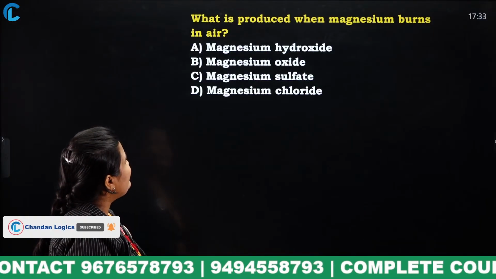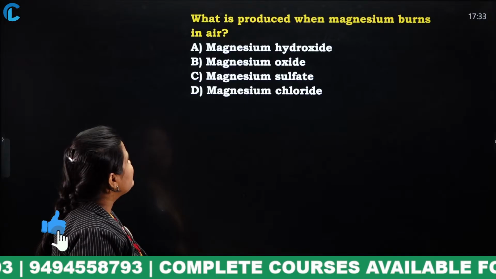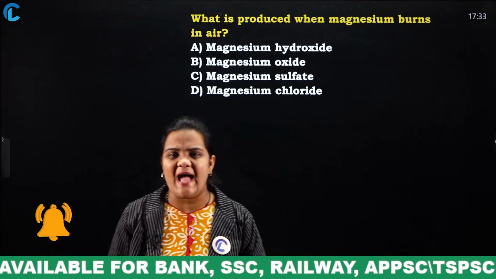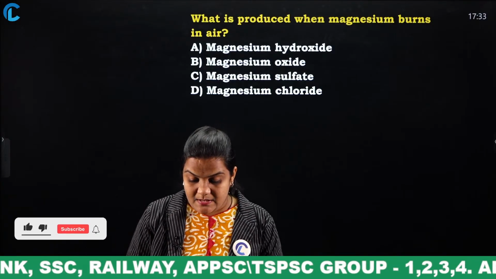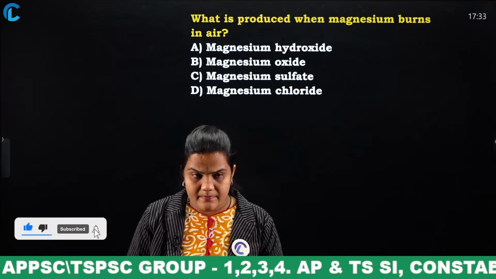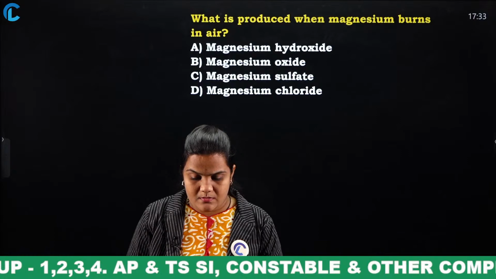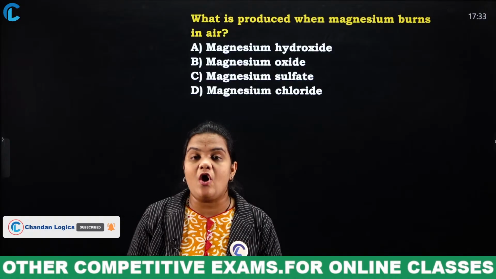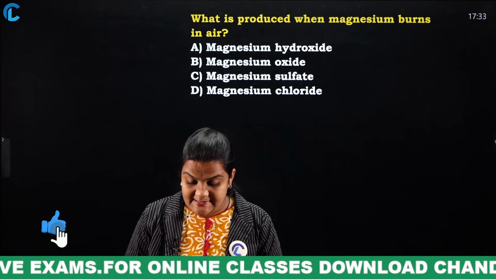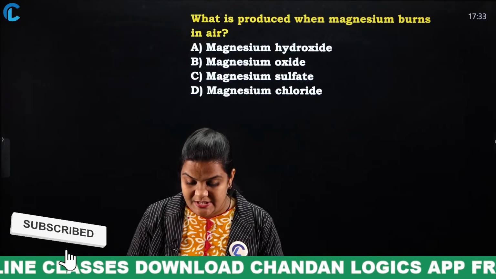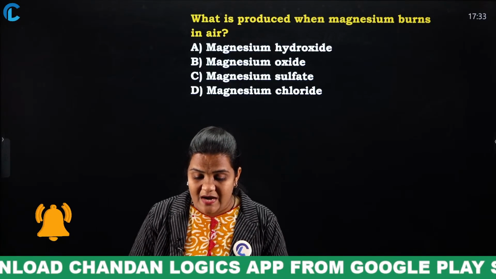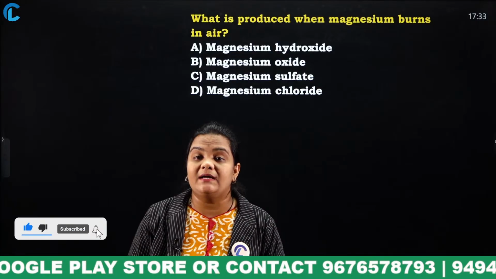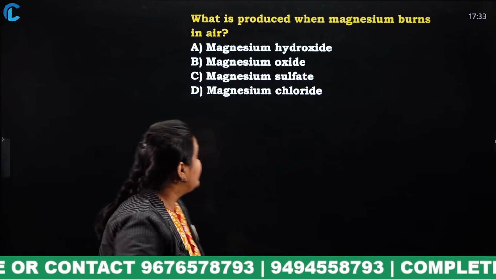Next. What is produced when magnesium burns in air? Magnesium hydroxide, magnesium oxide, magnesium sulfate, magnesium chloride. Come on, everyone must mention your answers in the comment section. If we burn magnesium in oxygen, what happens? Yes. Mention your answers in the comment section. Very good, very good. Okay. When we burn magnesium in air, what happens? Okay, a white powder and light will appear. Okay. What is the answer?